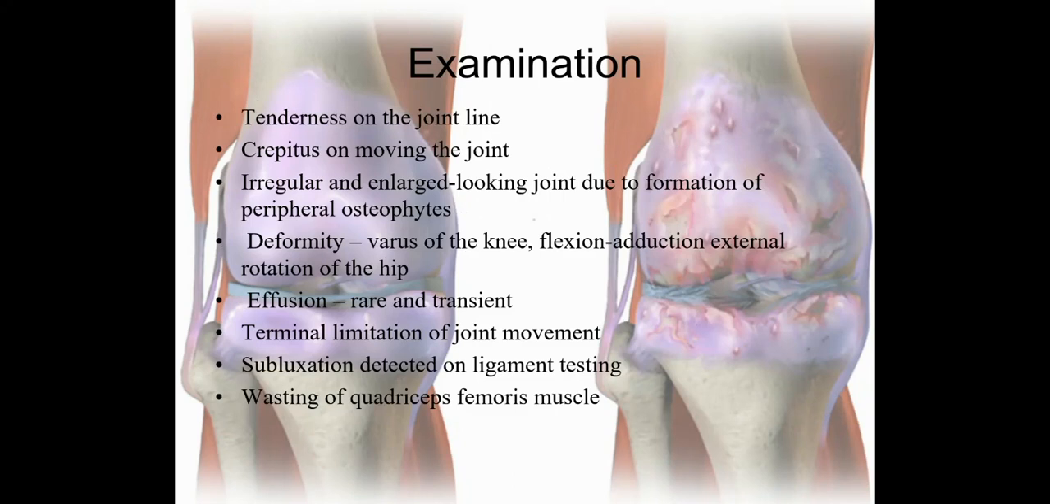Subluxation detected on ligament testing. So subluxation also can be there. Wasting of the quadriceps femoris muscle. So the patients who are having osteoarthritis of the knee joint will have muscle weakness in the quadriceps muscle.